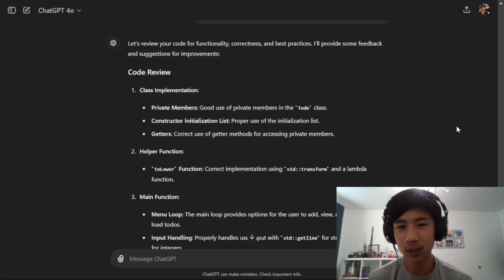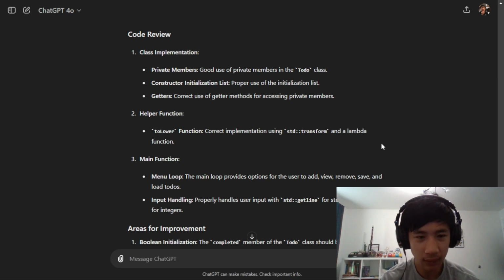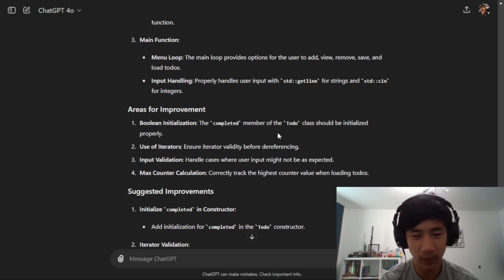If you're new here, I'm trying to learn C++ completely from ChatGPT. Right now, I just finished working on my to-do list app, and now I'm going to look at the feedback it gave me during this code review. So, everything was pretty fine, but there are some areas of improvement.